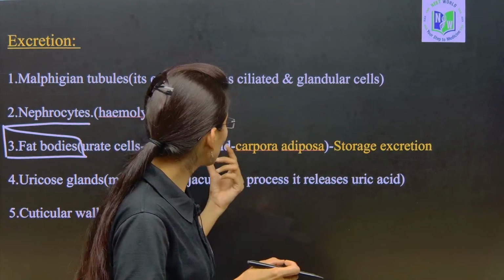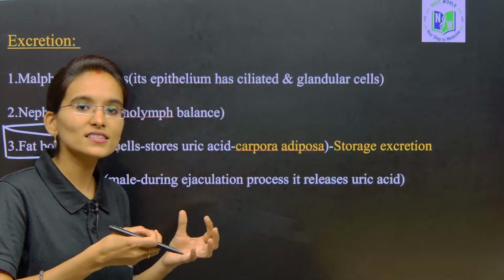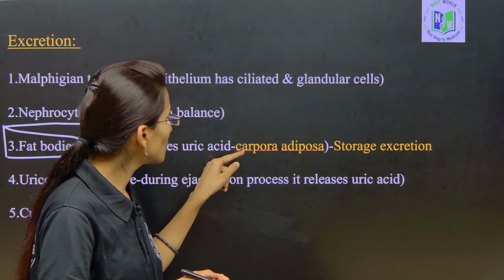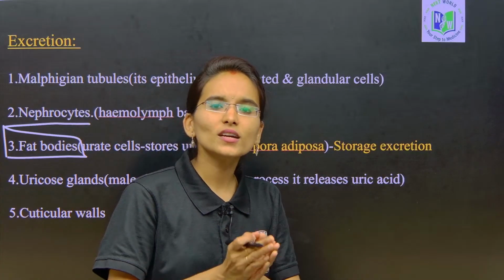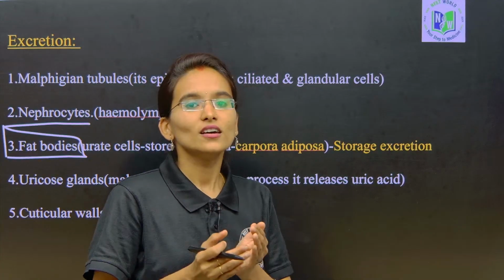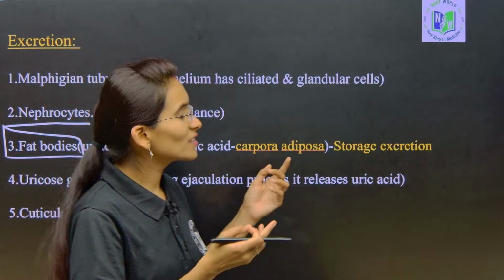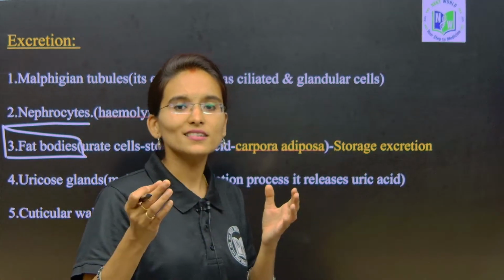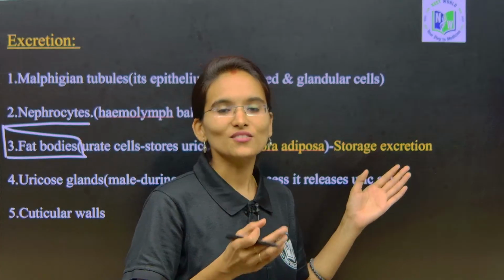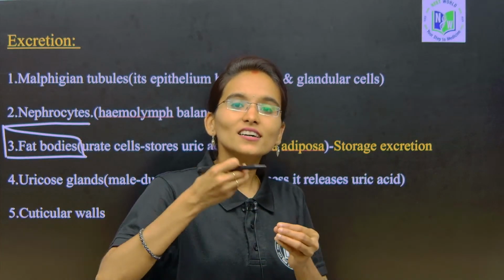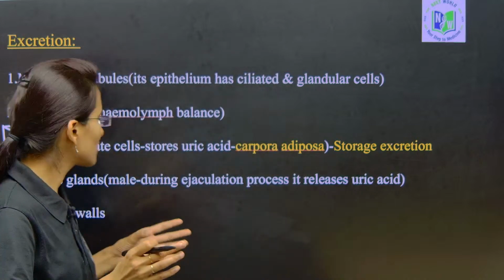The fat cells are going to store the fats. Along with the fat cells, there are some important cells called corpora adiposa which will store the uric acid for life. When the cockroach dies, the uric acid is completely excreted. So, it is called storage excretion. First it stores, and at the end it is excreted.